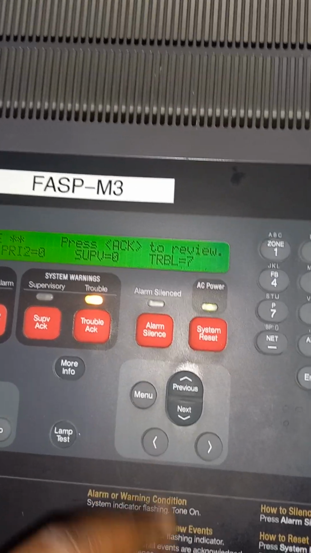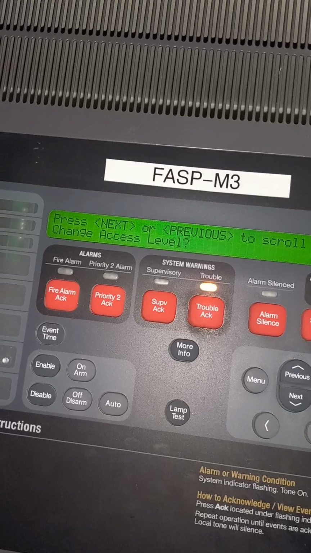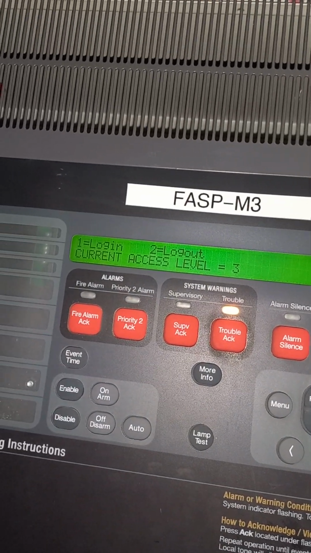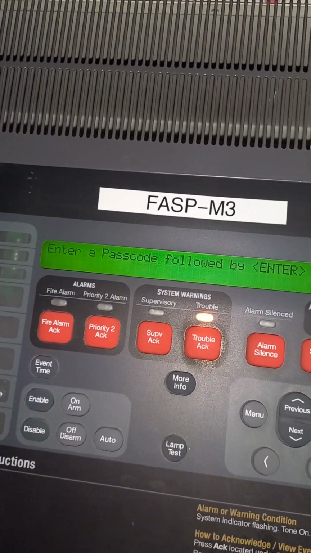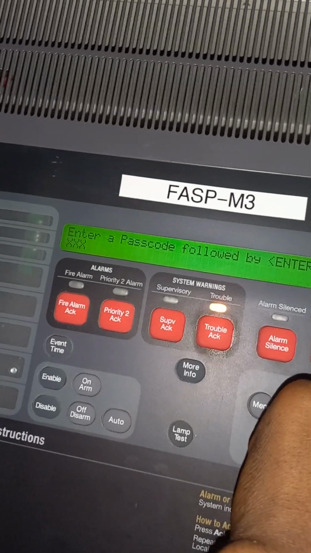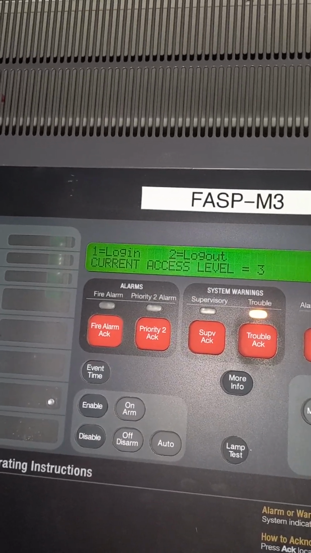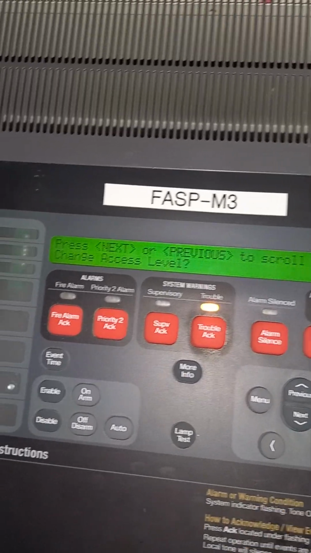So we have to first log in. You press the menu button, change access, you press the enter key. The access level 3, you log in. Let's say 1, then you press, our password is 333. That is our password. So you press enter. You can see access granted. Current access level is level 3. So now we can continue.